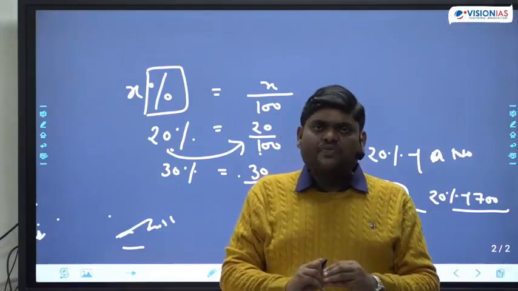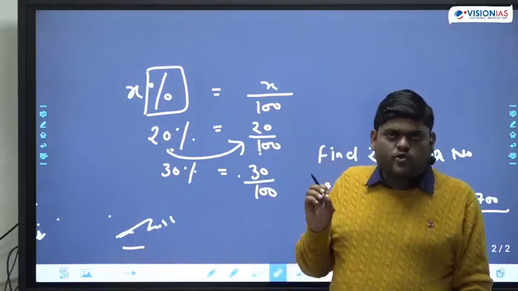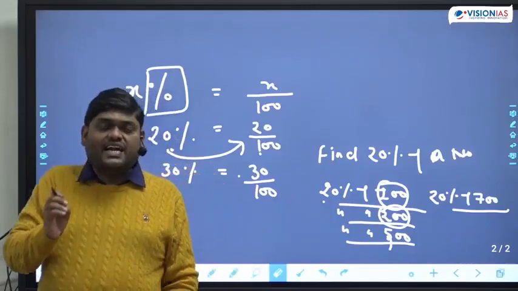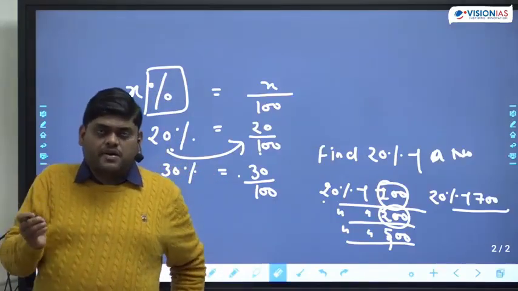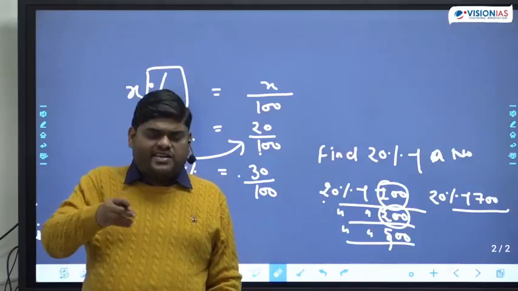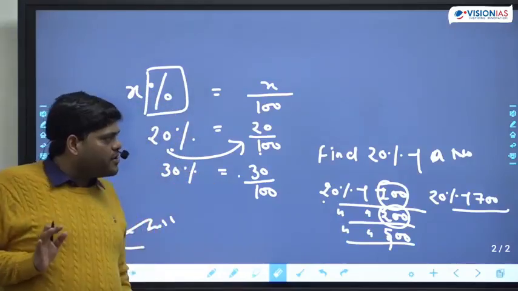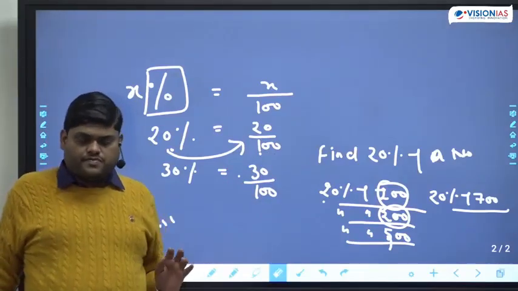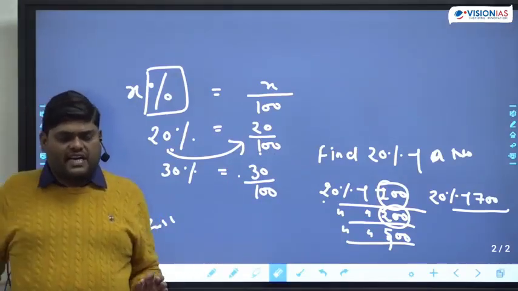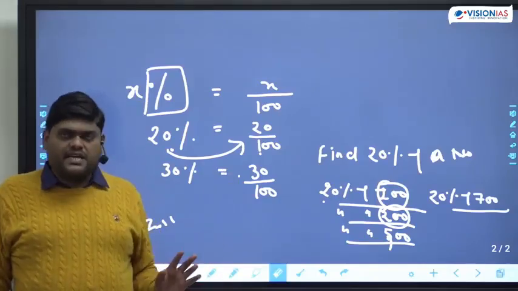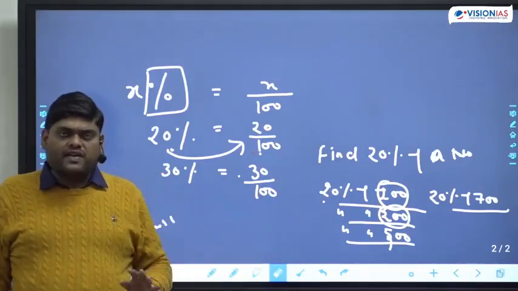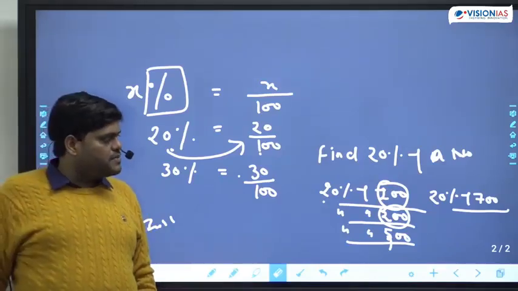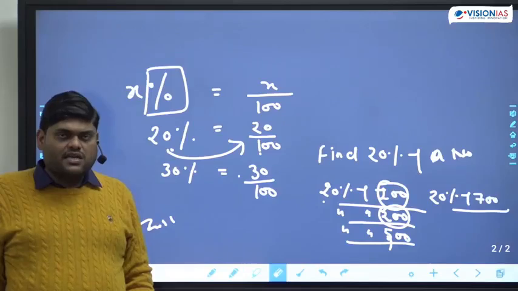Please understand, there is no meaning of 20% or 30% as such, until and unless you know 20% of which number, 30% of which number, 100% of which number. Are you getting my point or not? So percentage is always dependent on some base value. This concept should be very clear in your mind, because I am repeating the basic one, but when the question comes, you will mark the wrong option. Any doubt you can ask, otherwise we can move.